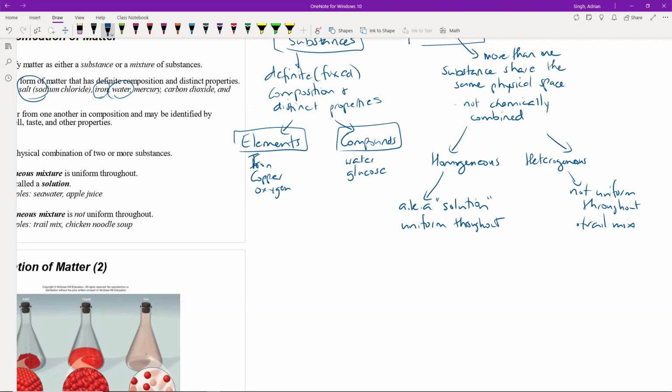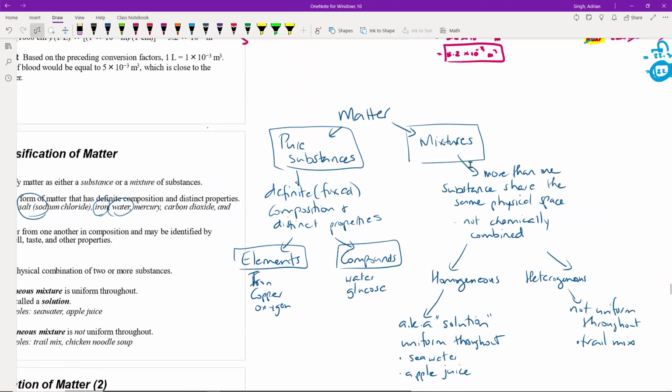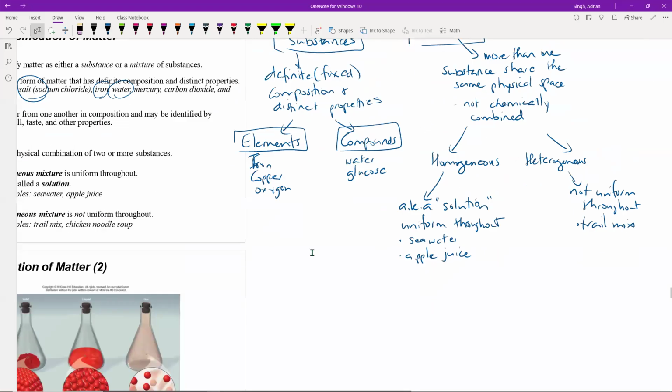That's different than a homogeneous mixture or a solution that's uniform throughout, something like seawater or apple juice. It looks the same whether you look at the top of the glass or the bottom of the glass. So that's the main difference between homogeneous and heterogeneous, and between mixtures and pure substances.